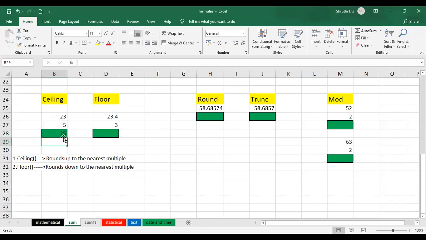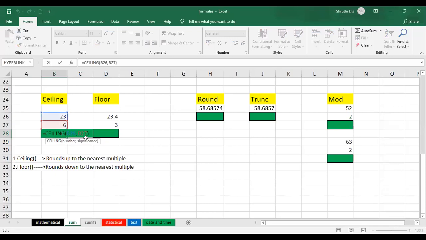See, automatically the next multiple is 25. If I change this multiple now, I have removed it, I'll just give it as 6 and press enter. Automatically it is giving me 24. That means in the formula, I have selected the cells. I haven't given the numbers directly, right? So any changes I make to these 2 cells will be affected in the formula that I am using.